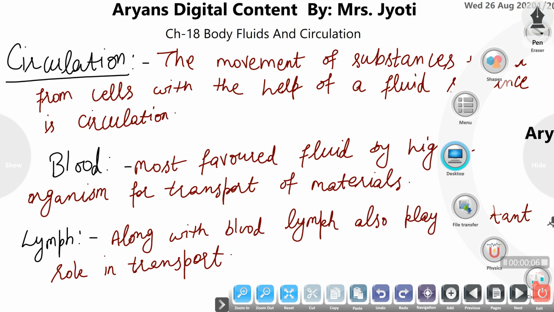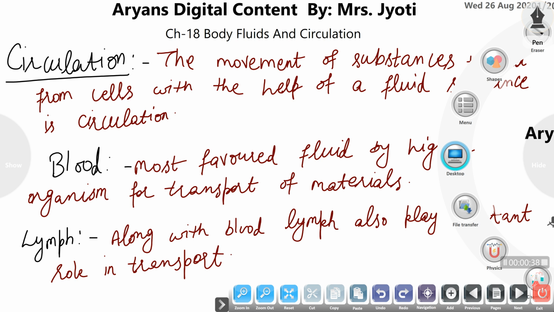Today we are going to start our chapter 18, that is now the second chapter in human biology, body fluids and circulation. In this chapter you will come to know about the body fluids that are involved in circulation, that is our blood and lymph, and the detailed mechanism of circulation, that is how the blood is circulated in the body, what the regulation and control over the circulation of blood in the body is, and also some disorders that are related to the circulation of blood.